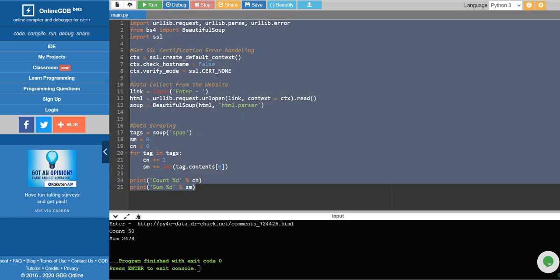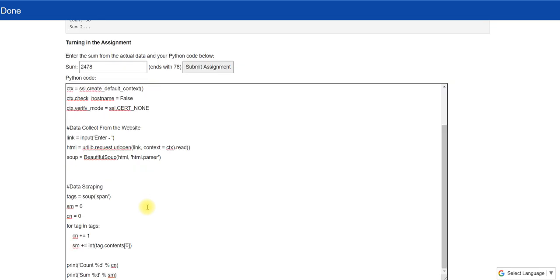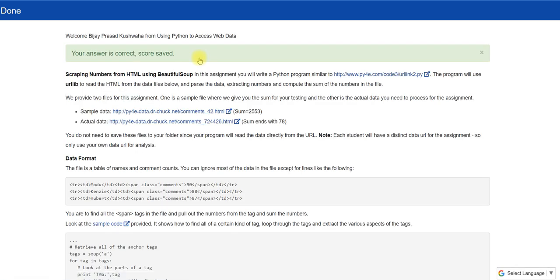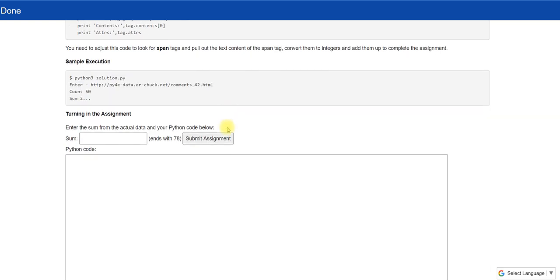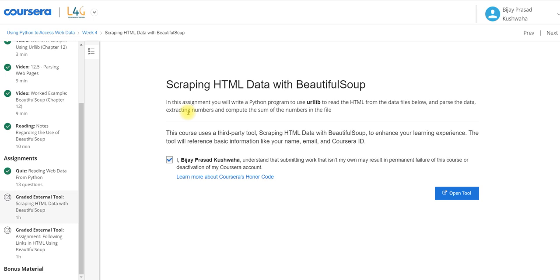You can see with multiple tries I solved this, right guys? You need not worry if it takes 5 times, 6 times, sometimes even 20 times, and sometimes even 20 times will not be enough. You can see here your answer is correct. So you keep on trying and waiting, and if you are facing more problems, guys, you can contact me, I will help you out.